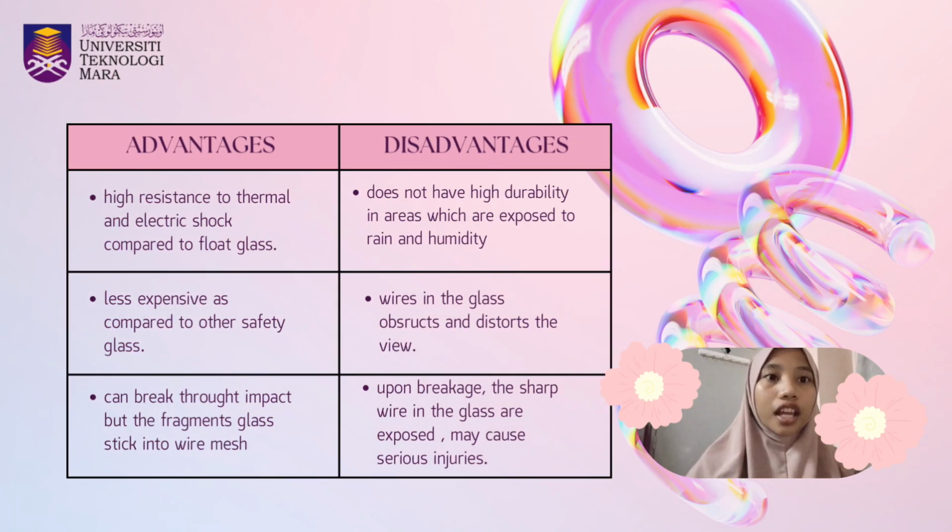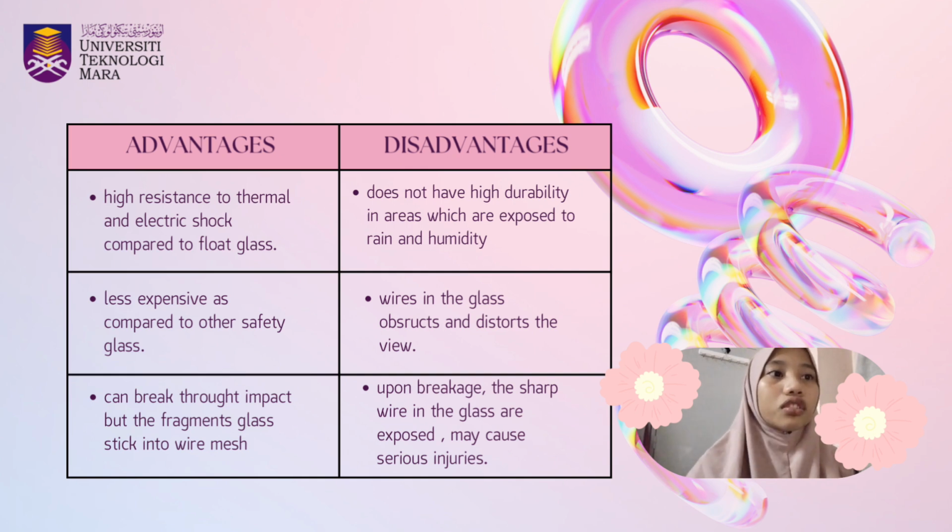Next, I will explain the advantages and disadvantages of wired glass. The first advantage is higher resistance to heat and electrical shock compared to ordinary glass. Secondly, wired glass is generally less expensive than other types of safety glass. Another advantage is that even when the glass breaks, the fragments remain attached to the wire mesh, reducing the possibility of shattered glass spreading everywhere.